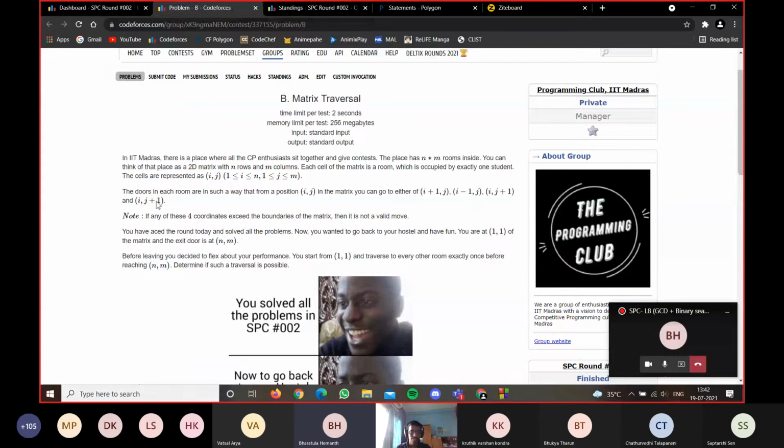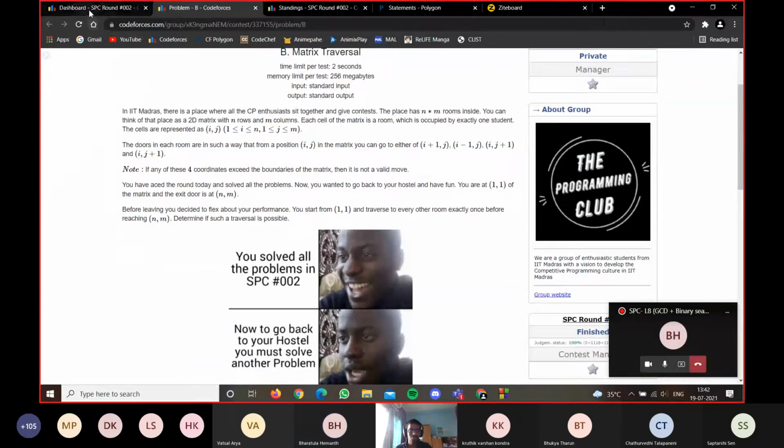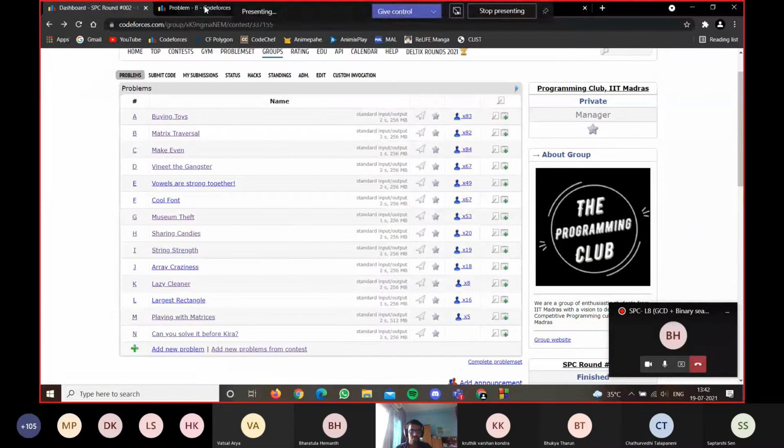Yeah, changing this now is not much of a use, but yeah, next time we'll be careful about this. So now I'll go to the C problem. No other doubts for B?